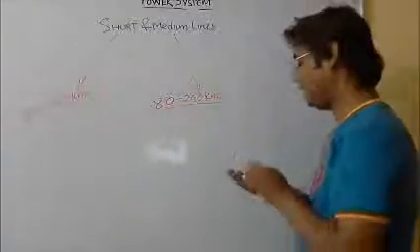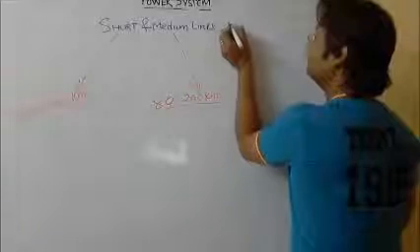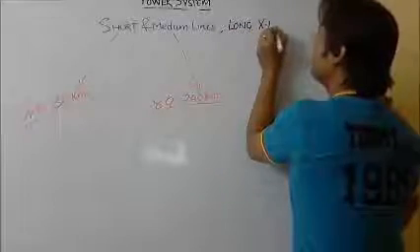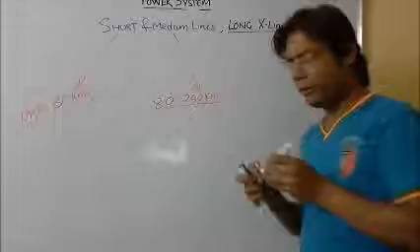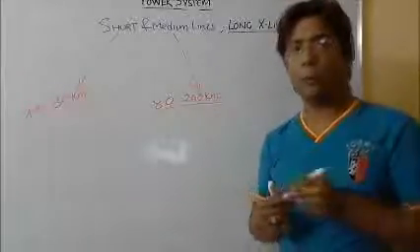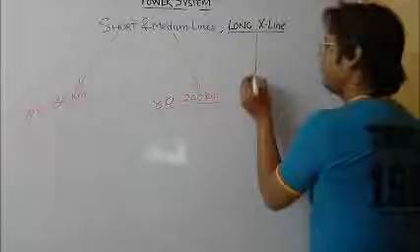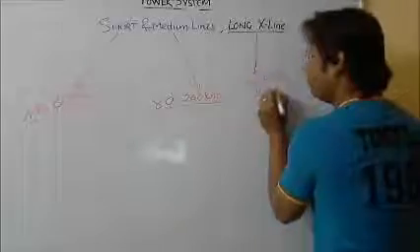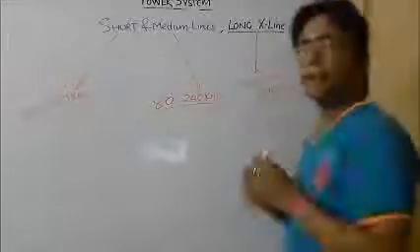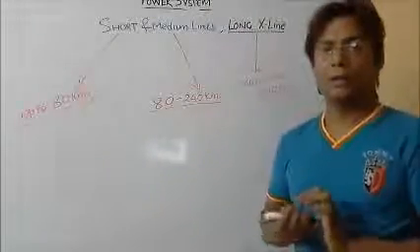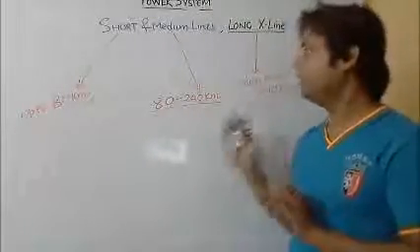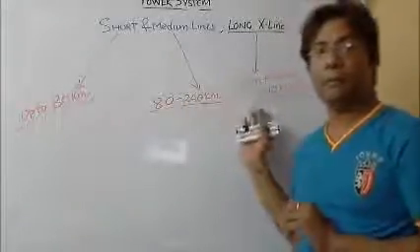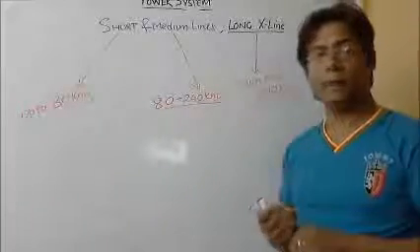And one more line comes here, which is called the long transmission line. These long transmission lines are, obviously, more than 240 kilometers. So any line which is more than 240 kilometers is treated as a long transmission line. So short lines are up to 80, 80 to 240 are the medium lines, and the long transmission line is more than 240 kilometers of length.